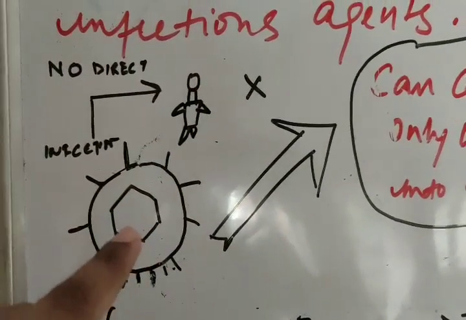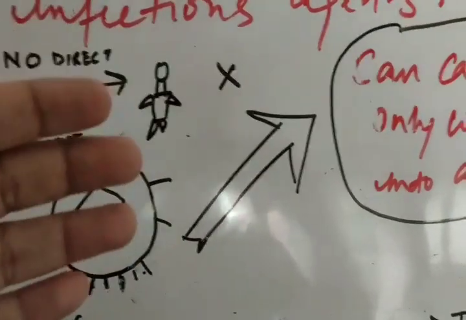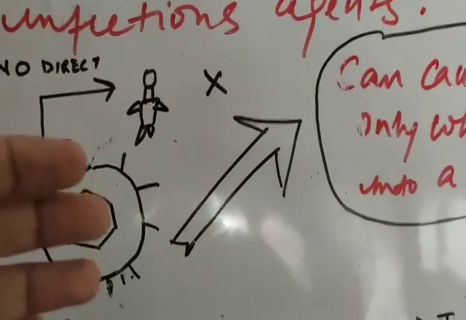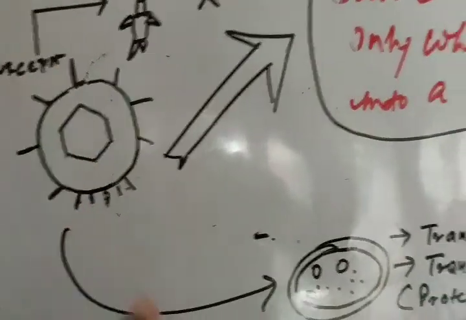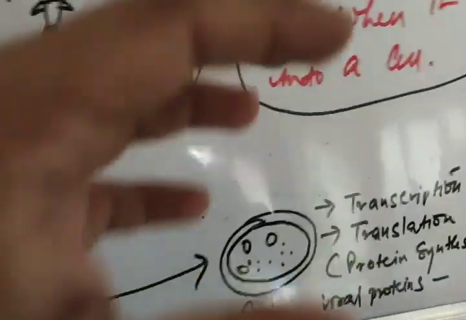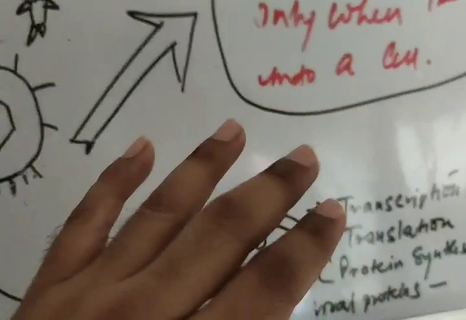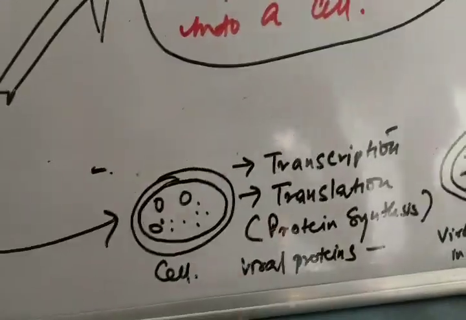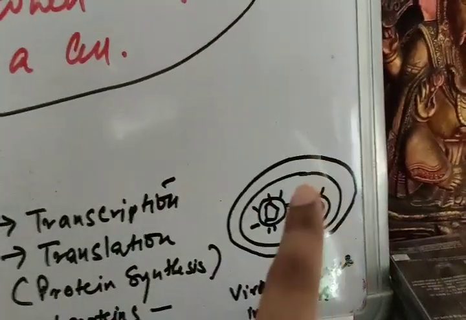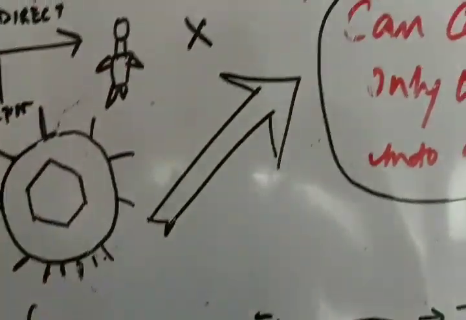This virion won't attack the individual directly or get into the infectious process directly. Rather, it will take the cellular machinery of that person, which means it will infect a particular cell and get into it. It will hijack the cell machinery and instruct the cell to perform transcription, translation and protein synthesis of the viral proteins. Finally, the virus will be produced inside the cell, rupturing the cell membrane. It will come out and infect other cells. This is the process of infection by which more and more cells will be infected.